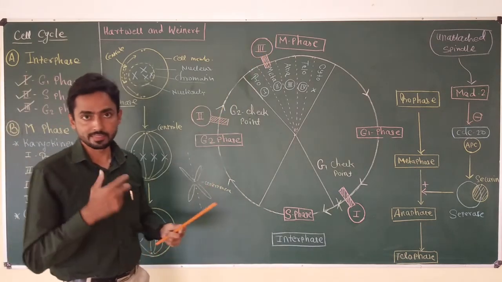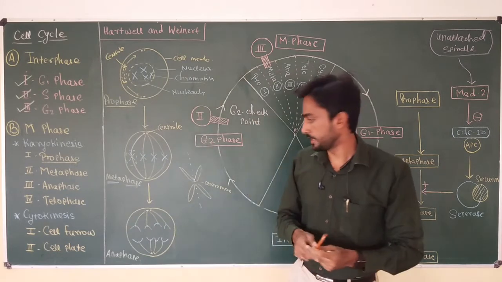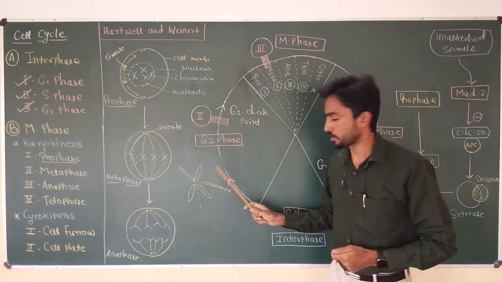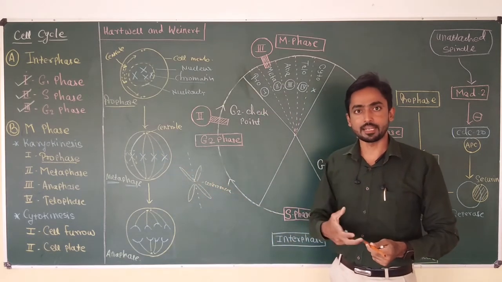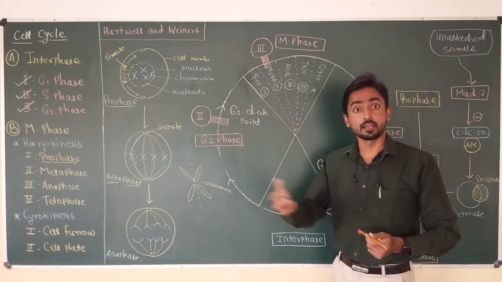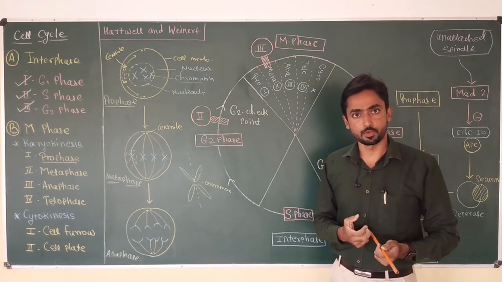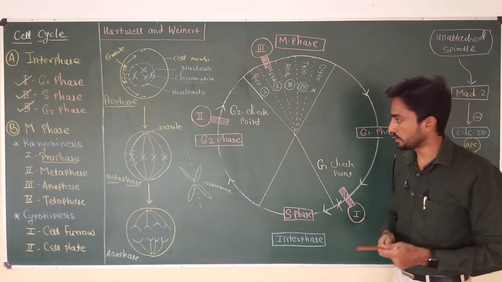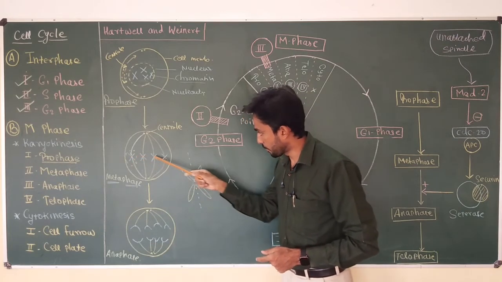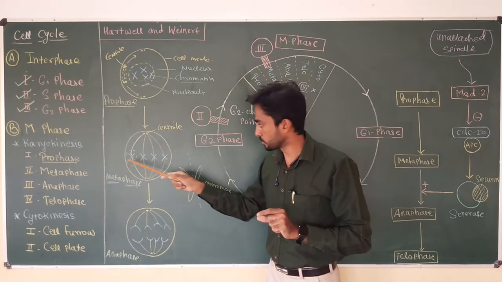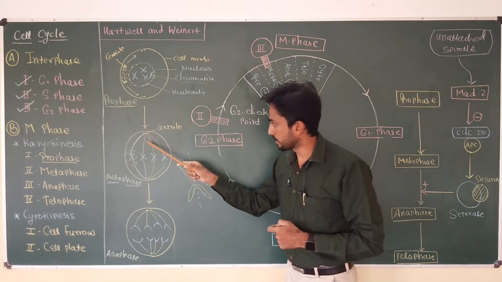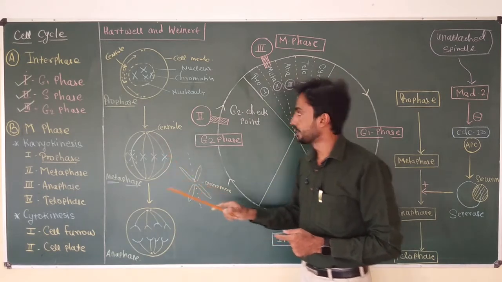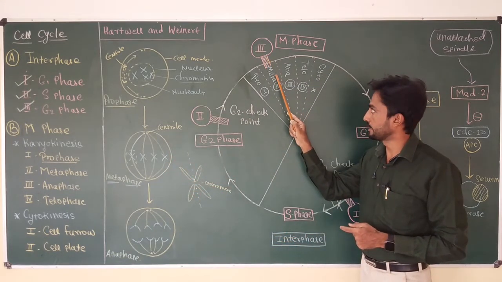Okay, this is the normal prophase, metaphase and anaphase events, okay, which occur during the M phase. But sometimes spindle assembly does not occur properly. Okay, attachment of the spindle to the centromere does not occur accurately. In that case, checkpoint number 3 comes into action, comes into the picture. Okay, because this is the site in the metaphase where the cell checks whether all the chromosomes are properly arranged in the middle portion or at the equatorial plane or not, and all the spindle fibers are attached to the centromere or not.